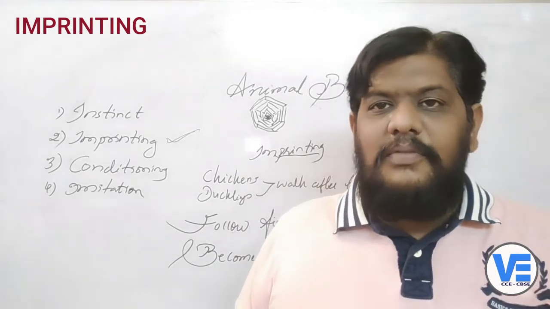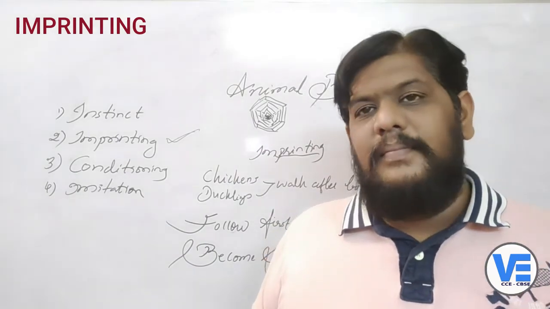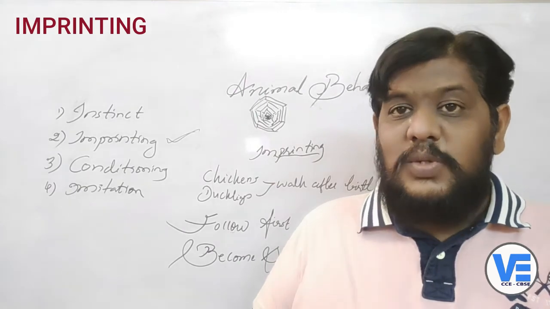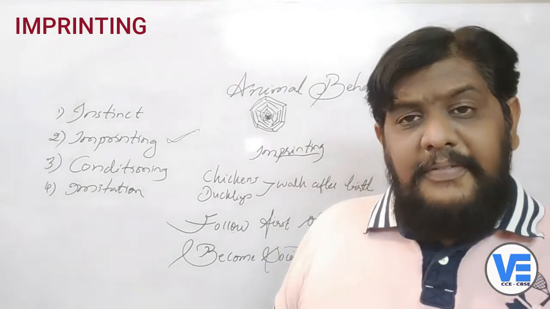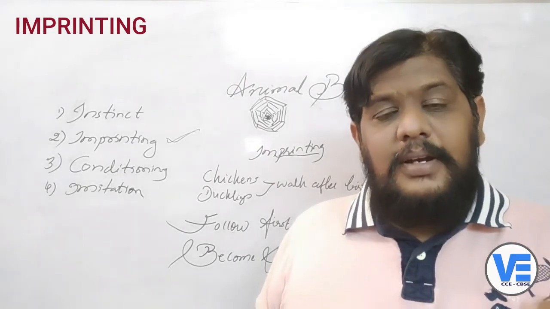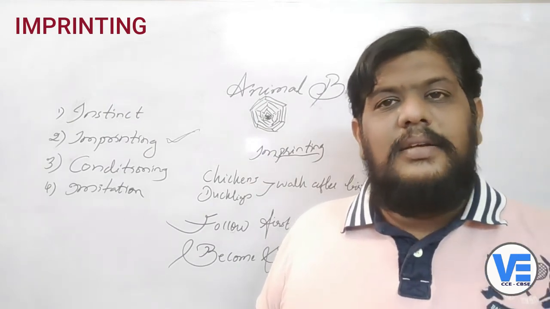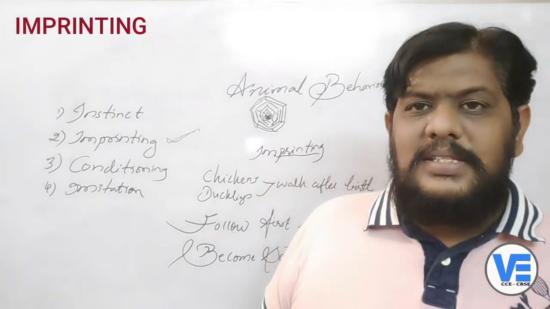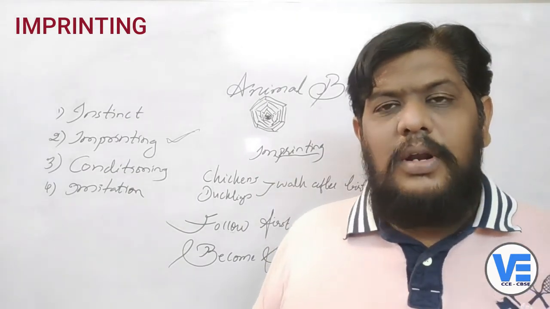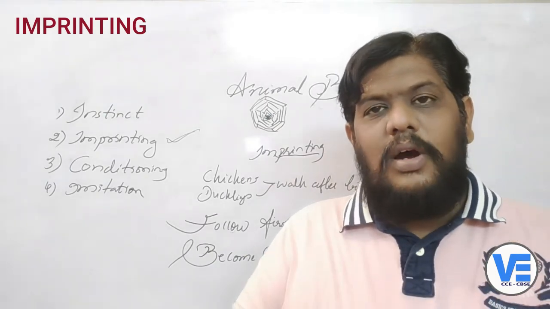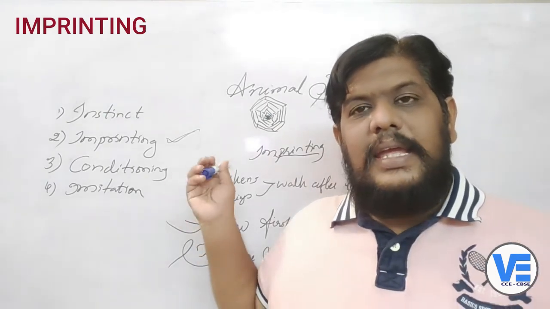So whenever he walked, they followed him, because they now treated him as their mother. That is what he observed from the geese. They followed him, and they wanted to stay near the scientist. Wherever he was, they used to go and stand before him, or just go along with him. That is how they got habituated. It is all because of imprinting.